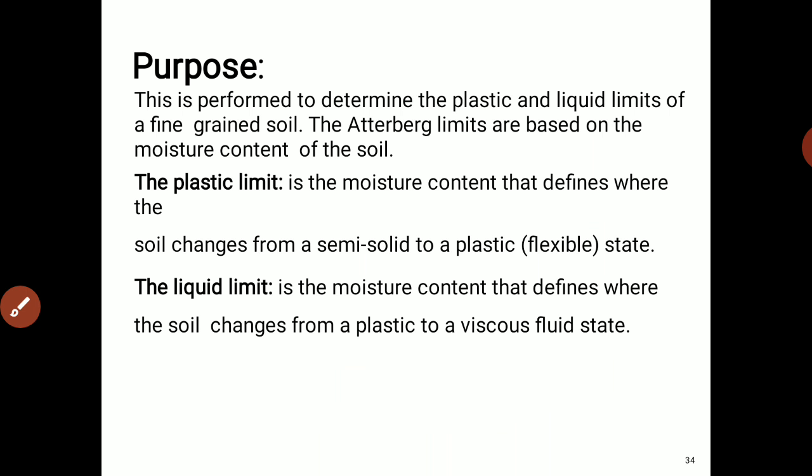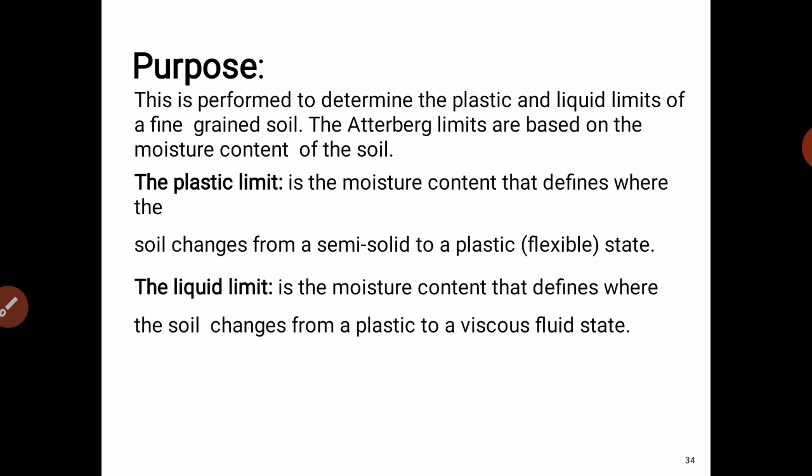The main aim of knowing the consistency limits is to determine the plastic and liquid limits of fine grained soil. The Atterberg limits are based on the moisture content of soil. What do you mean by plastic limit?